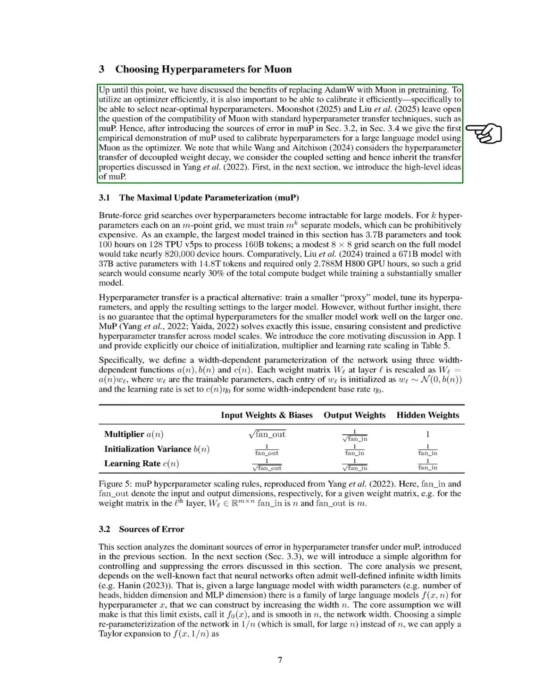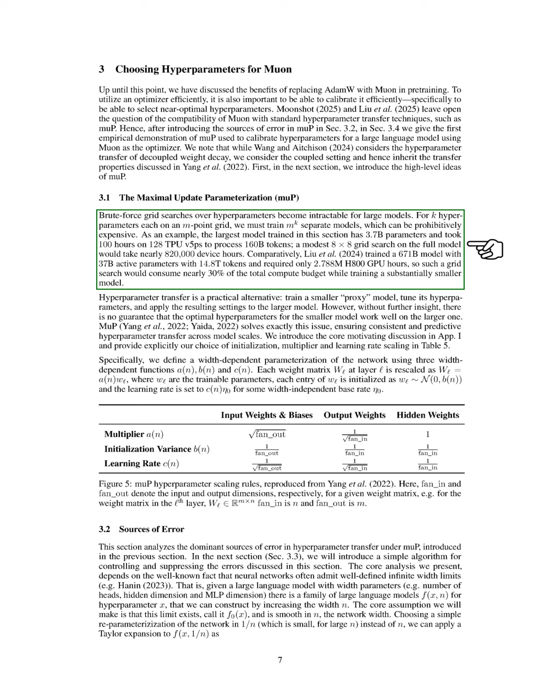We also raise the question of how well Muon works with standard hyperparameter transfer methods, like MUP. After outlining the sources of error in MUP, we present our first empirical demonstration of MUP for calibrating hyperparameters in a large language model using Muon.